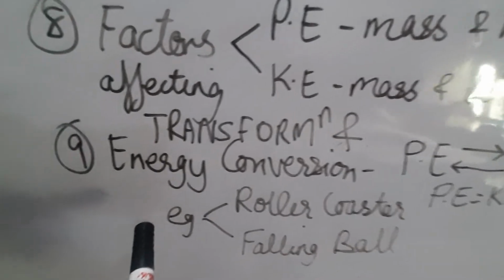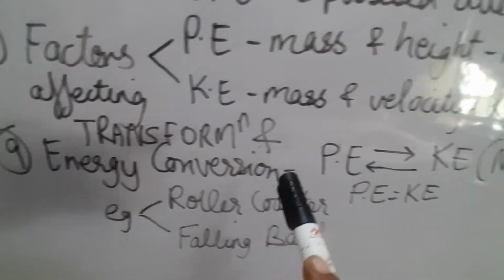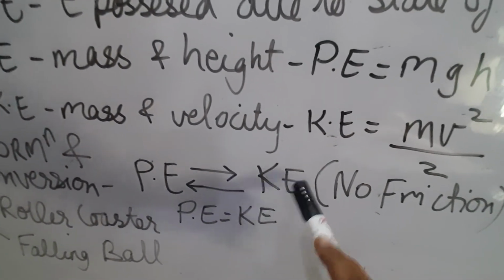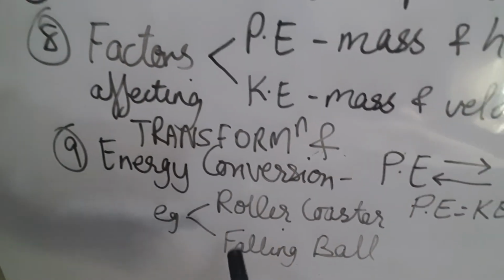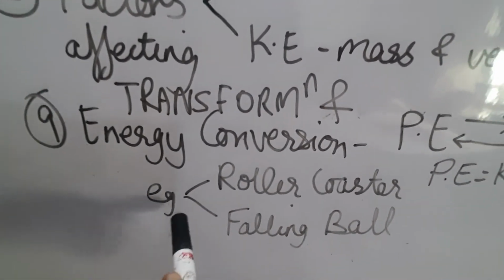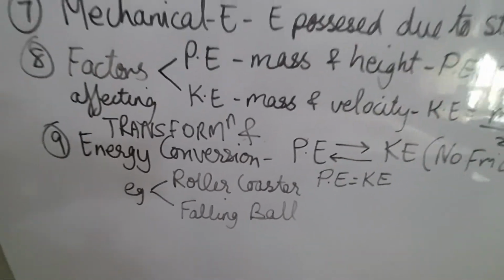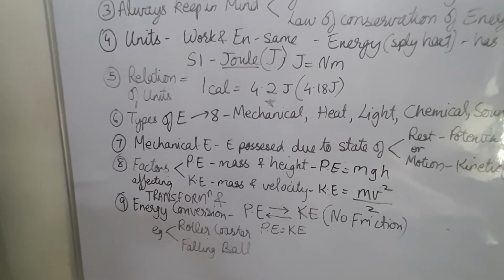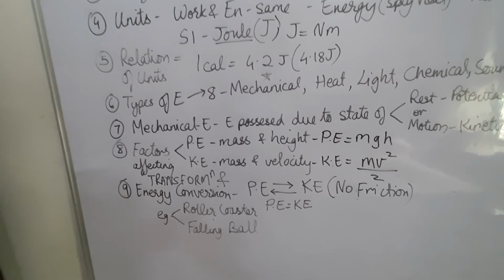And finally, we have the energy conservation law. What does it say? That energy is conserved. So potential energy is finally equal to kinetic energy if there is no friction. What are the examples of conservation of energy if you understand? Roller coaster and falling of a ball. This is all for today. We understood mechanical energy today in detail and we understood that energy can be transformed and conserved.